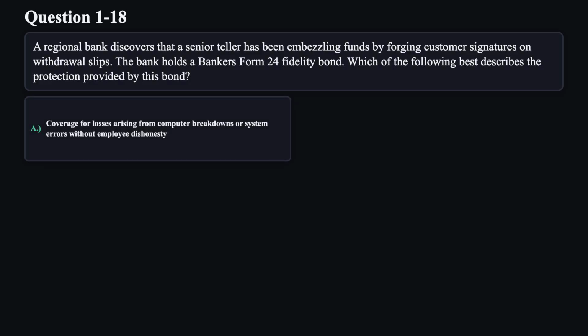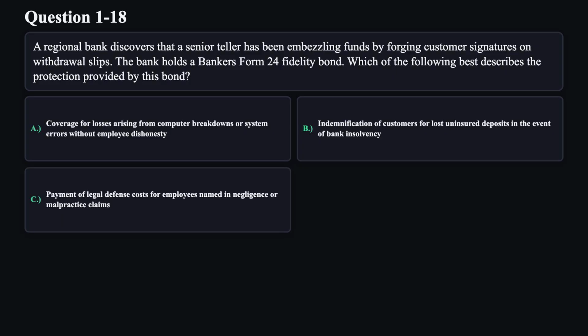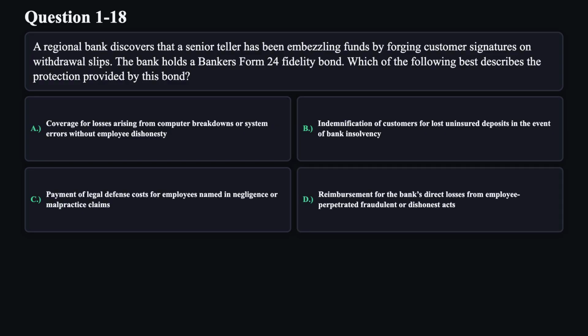A. Coverage for losses arising from computer breakdowns or system errors without employee dishonesty. B. Indemnification of customers for lost uninsured deposits in the event of bank insolvency. C. Claim presentation depends on the principal's consent. Bond forfeiture action proceeds without any party's approval. D. Reimbursement for the bank's direct losses from employee-perpetrated fraudulent or dishonest acts.